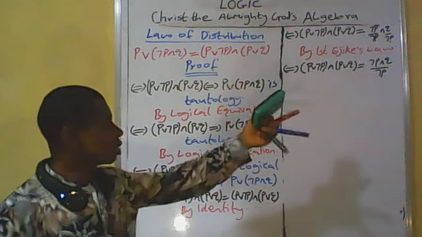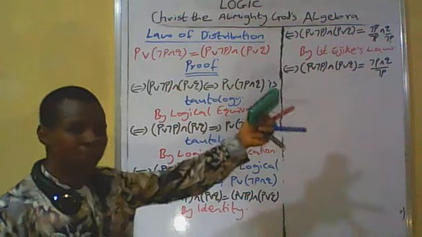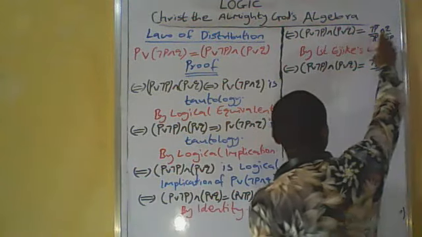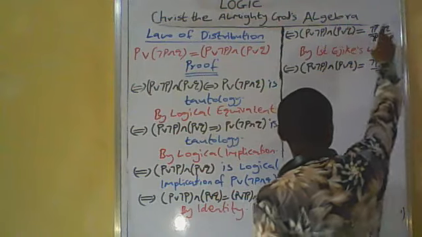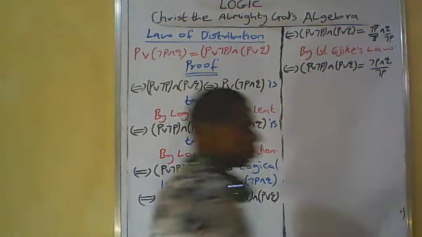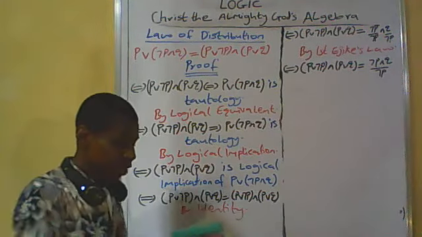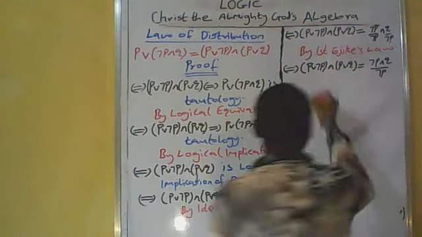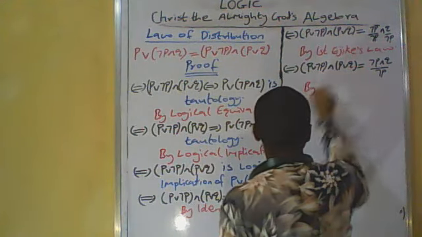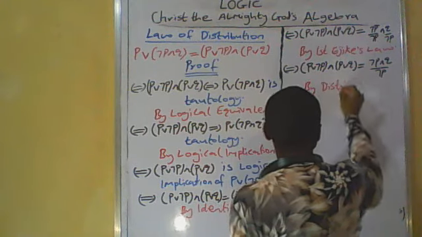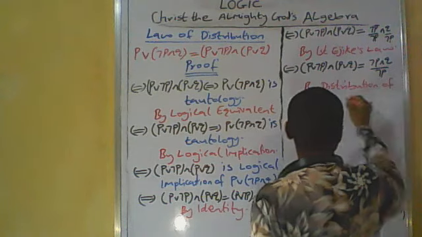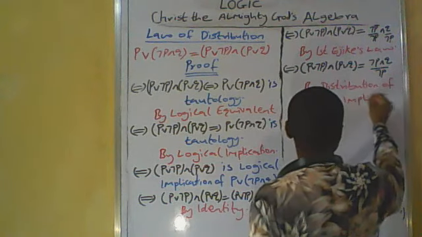So this one is the sphere of implication by law. That's why it's equivalent to this. So we should relate this with this. So it's being justified by distribution of implication.